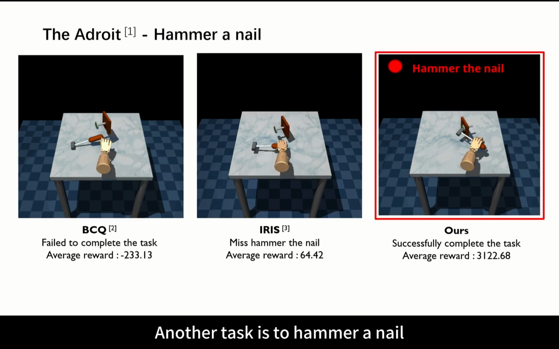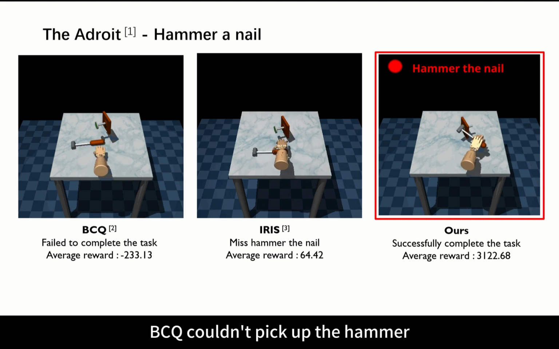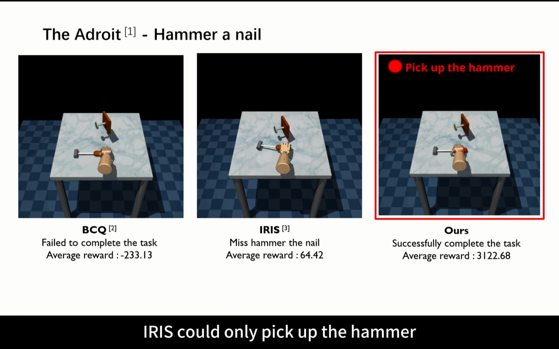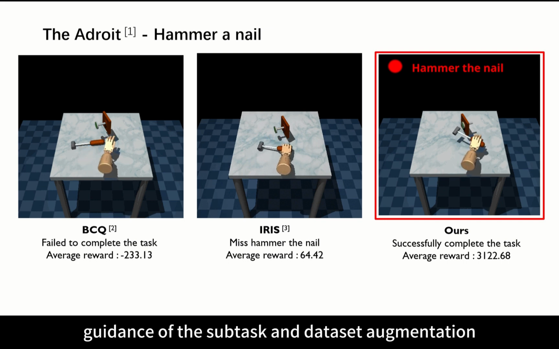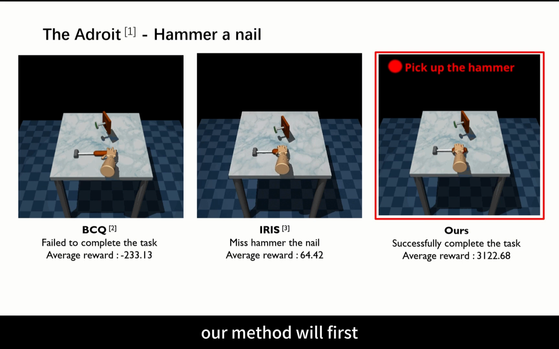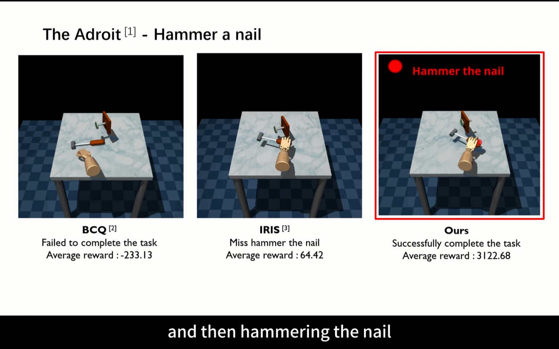Another task is to hammer a nail. BCQ couldn't pick up the hammer, Iris could only pick up the hammer, and our method could successfully hammer the nail. Benefiting from the guidance of the subtask and dataset augmentation, our method will first complete the subtask of picking up the hammer and then hammering the nail.